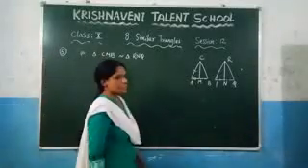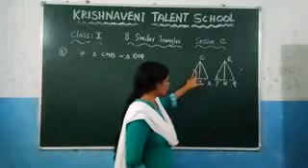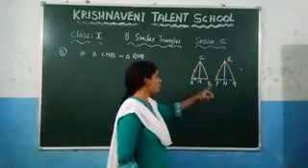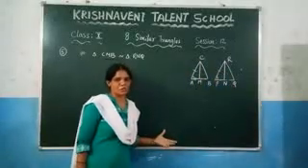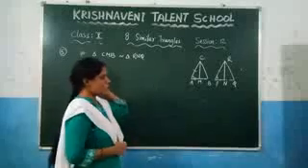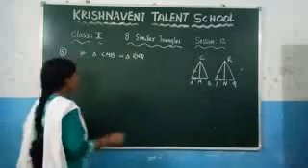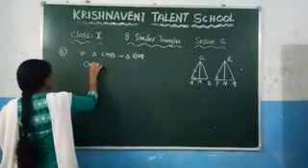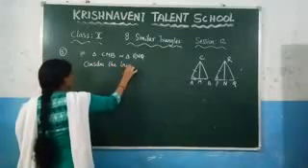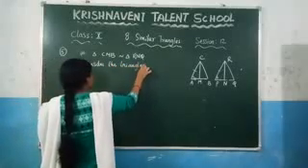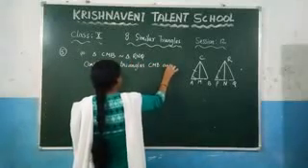Here these two triangles are similar. Before, the first one, we proved that this triangle is similar to this triangle. Now we are going to prove this triangle is similar to this triangle. Same procedure you need to follow here also, so that you can prove this thing. So here you need to consider first these two triangles. Let us write here, consider the triangles. What are those triangles? CMB and RMQ.